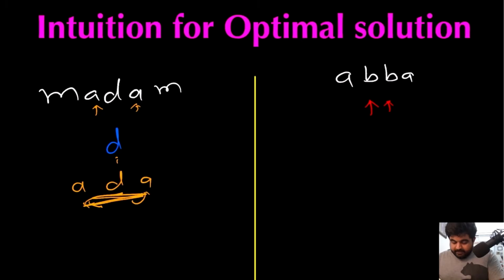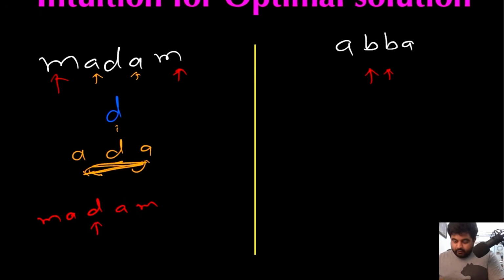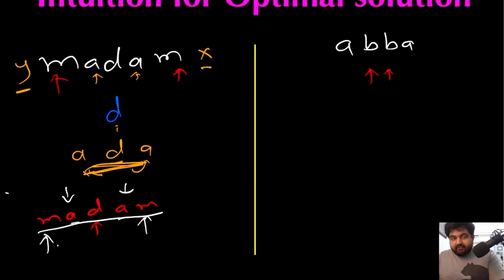Now again, if we repeat the same process and we add this M and M, again because they both are the same and we are adding at the corners, if we add them, we will get a value that looks like this. Now this D originally was a palindrome. After adding this AA, it remained a palindrome because both characters had the same value. And again after adding this MM, the whole thing remained a palindrome because they both had the same value. Now in this case, if I extend and add a value that looks like X and Y over here, this X and Y is actually not the same. So this whole thing will not be a palindrome, but this middle portion will actually be a palindrome.